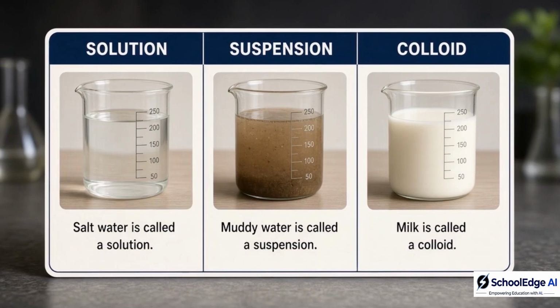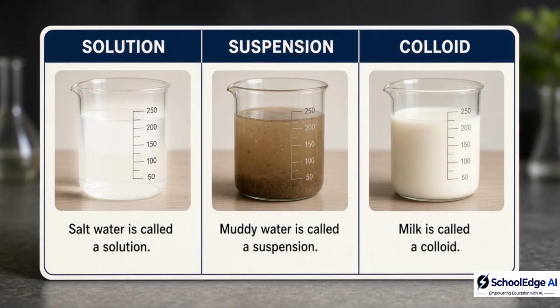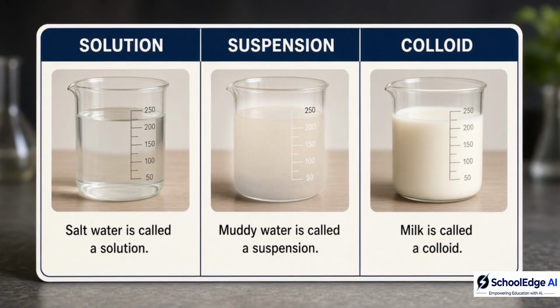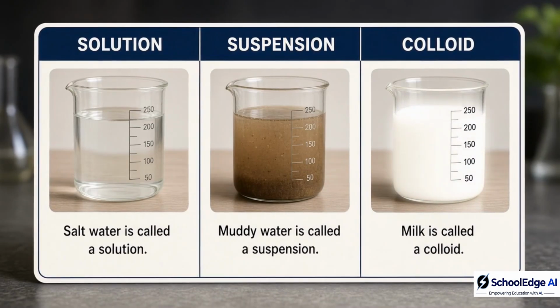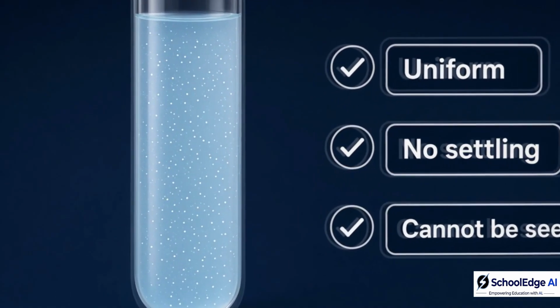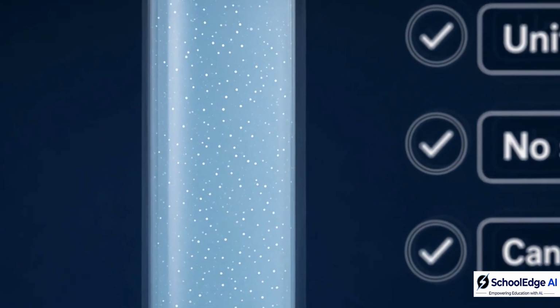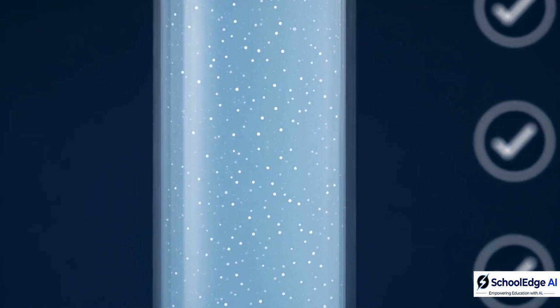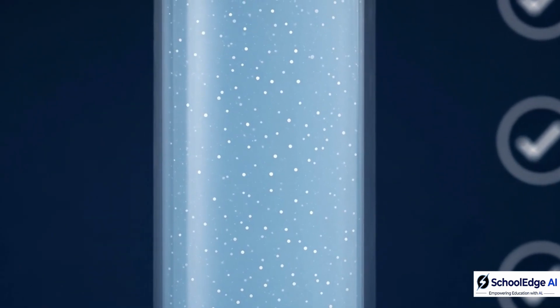Now the mystery starts to clear. Salt water is called a solution. Muddy water is called a suspension. Milk is called a colloid. A solution looks the same throughout. Its particles are very small. They do not settle. They cannot be seen easily.